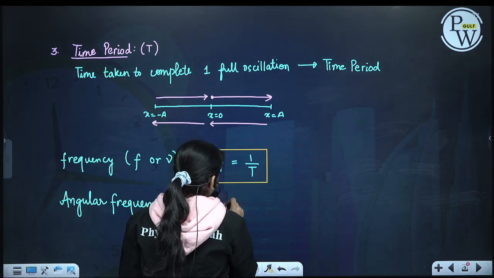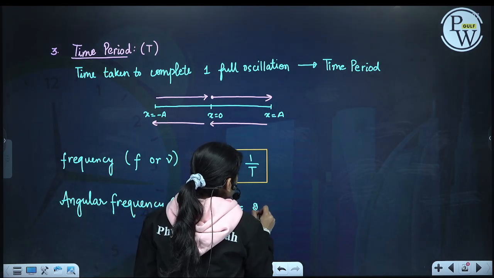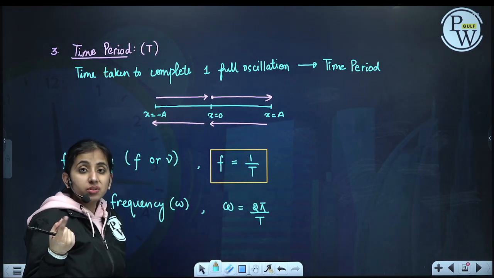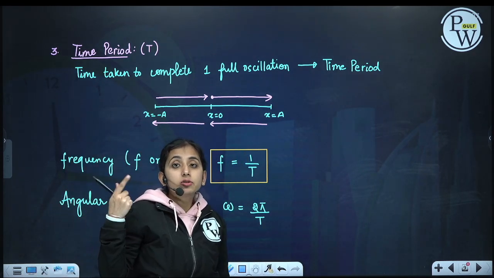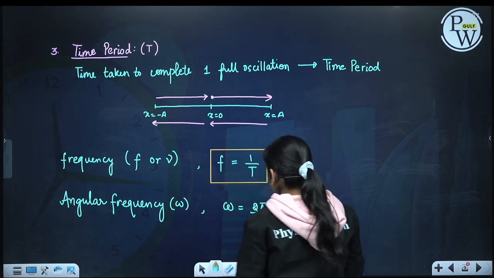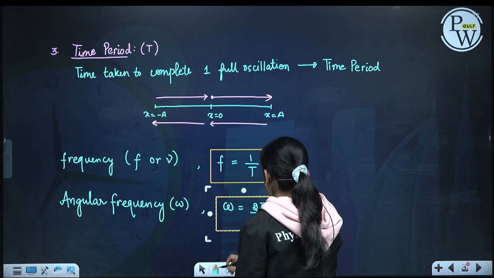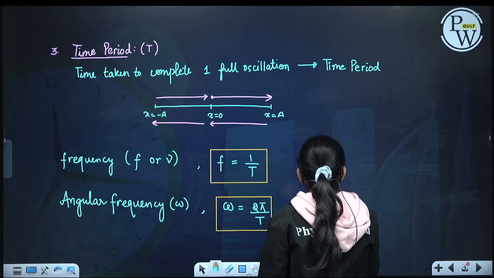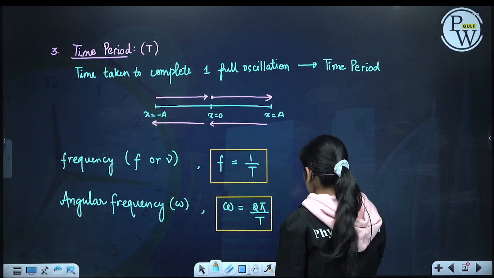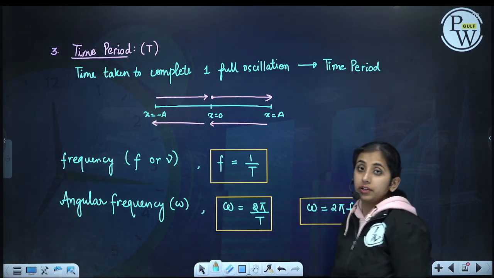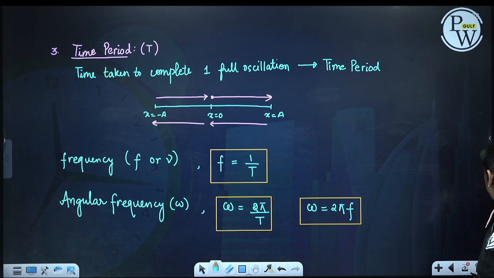Omega is equal to 2 pi by T, because the phase changes by 2 pi in one time period. So omega is 2 pi by T, or omega is equal to 2 pi into f. This is called the angular frequency.